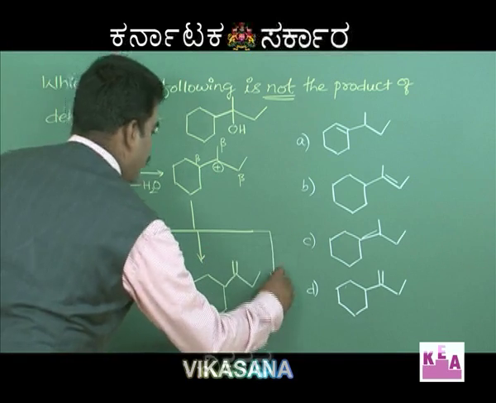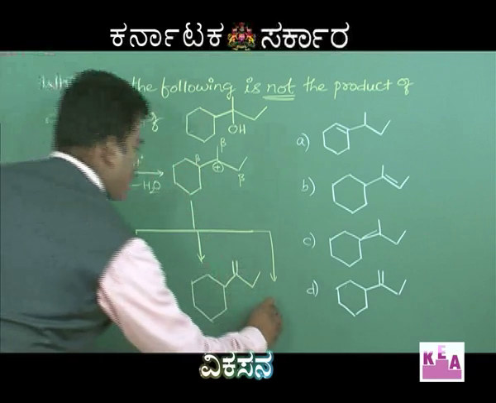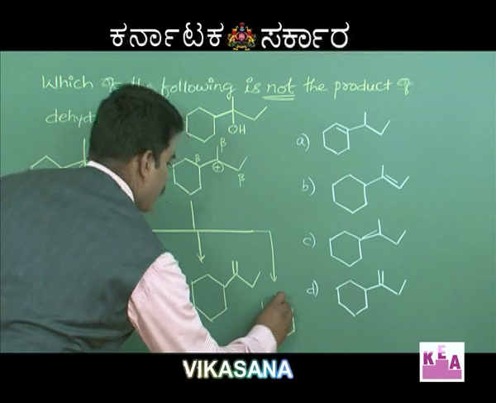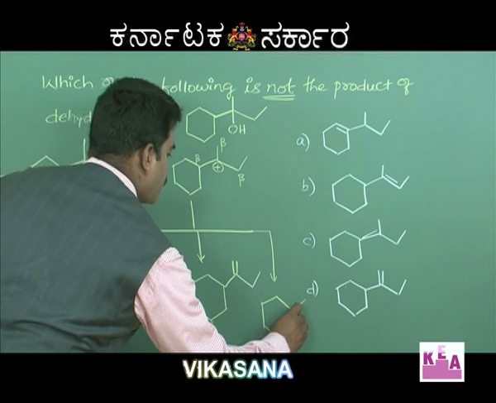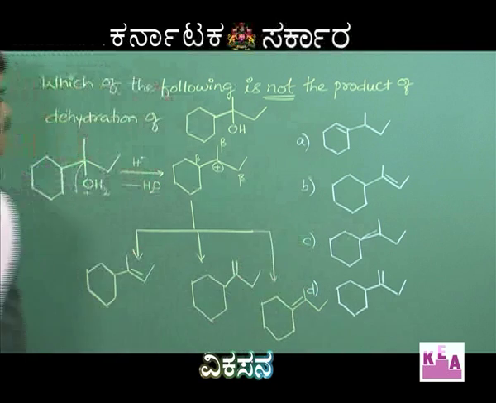Supposing if this hydrogen is removed, double bond between these 2.